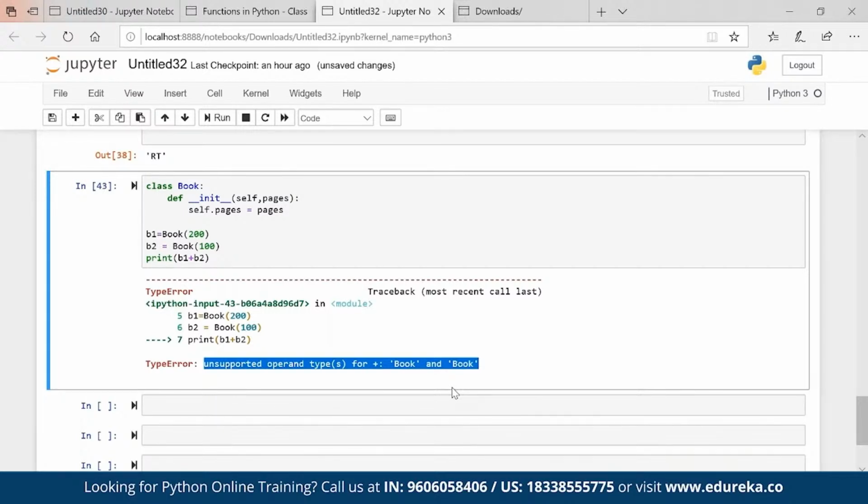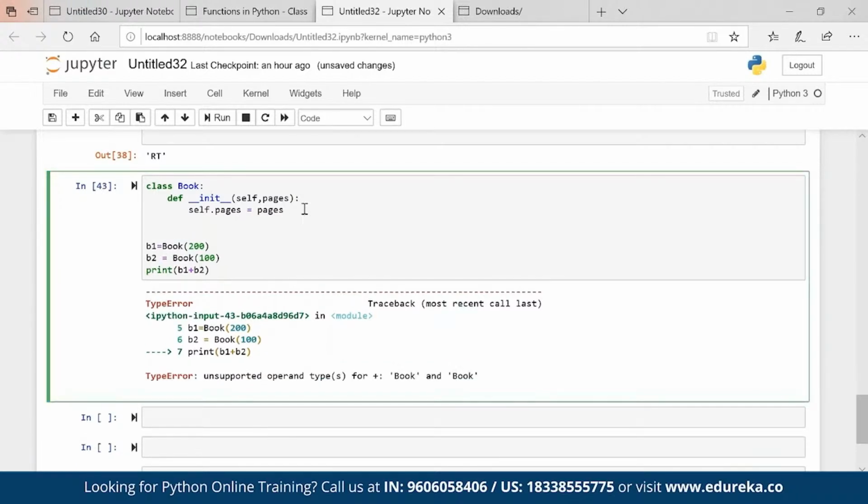There is a concept of magic methods. Operator overloading is very much possible in Python by calling the magic methods. Magic methods are nothing but what I want to do. I want to add two books. Two books are nothing but classes, so I want to add the objects which are created from the classes.